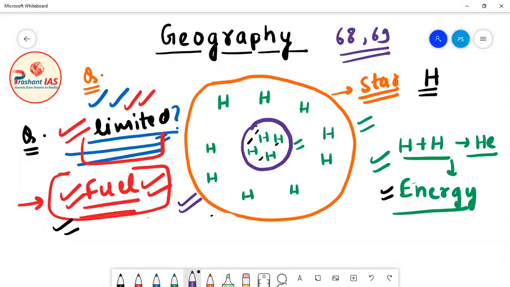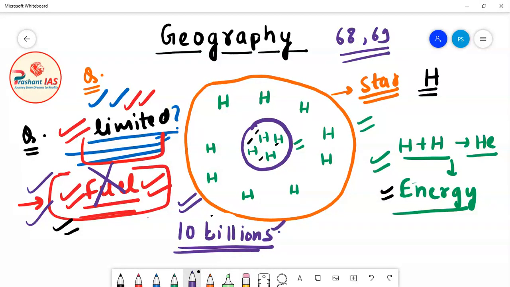These stars will die when all of their fuel has been consumed. So when the fuel of the star ends, the life of the star will also come to an end. For example, the life of our sun is 10 billion years. So the life of our sun is 10 billion years, and definitely the life of stars is much higher.